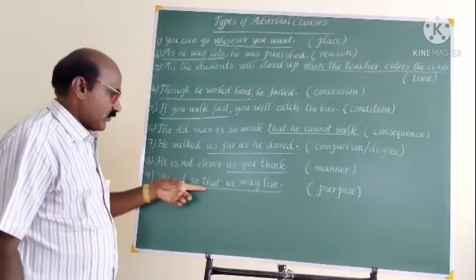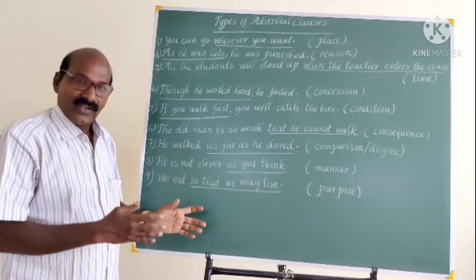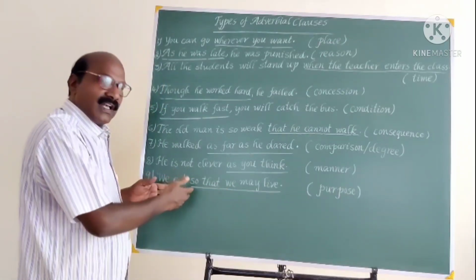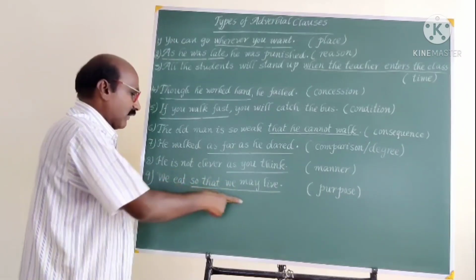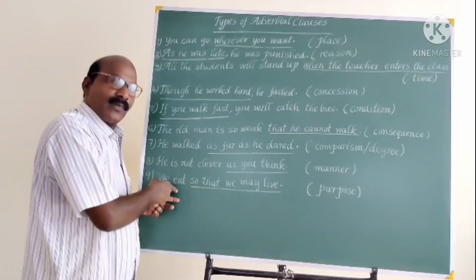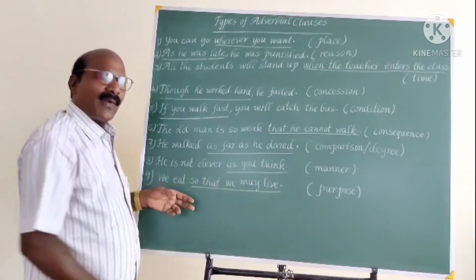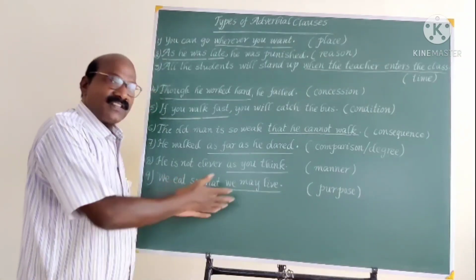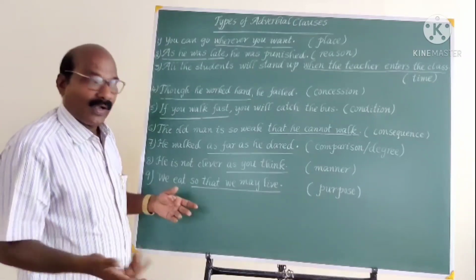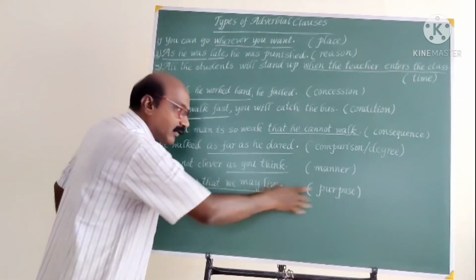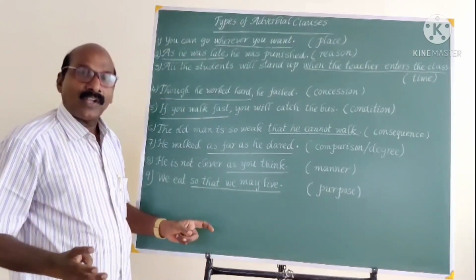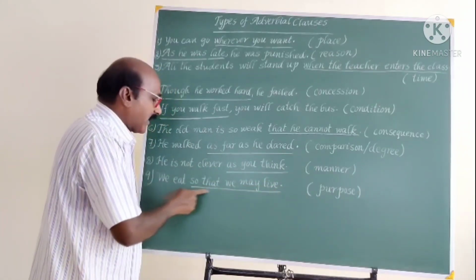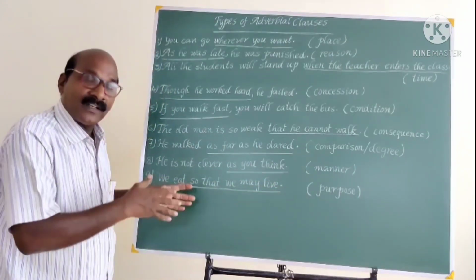We eat so that we may live. So that we eat, and some meaning is added here. So the clause modifies this verb. We eat. Why do we eat? So that we may live. What is the purpose of our eating? The main purpose of our eating is that we can live. We eat so that, often this is an adverbial clause of purpose, some purpose is involved here, and in this adverbial clause of purpose, often the subordinating conjunction so that is introduced.